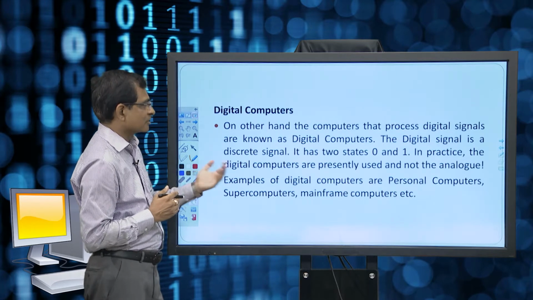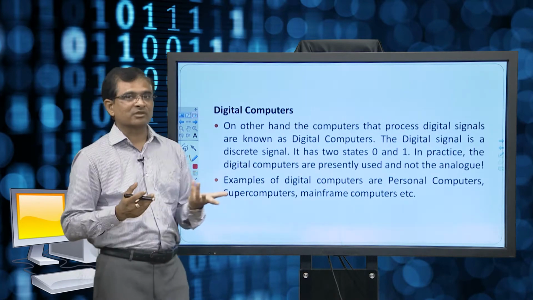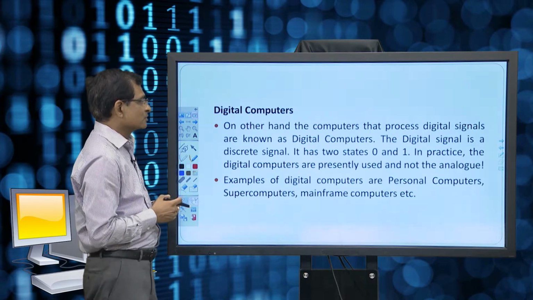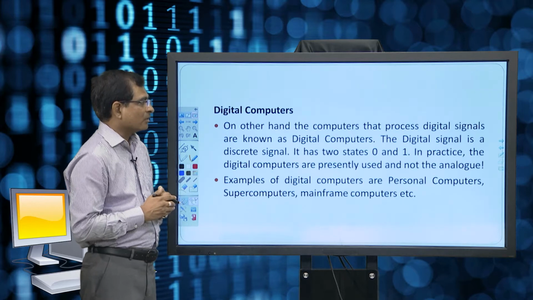So, if you see what is digital computer, on the other hand, digital computers are those that process digital signals. The digital signal is a discrete signal. So, only two states are possible, 0 and 1. It has two states, 0 and 1. In practice, the digital computers are presently used and not the analog one.